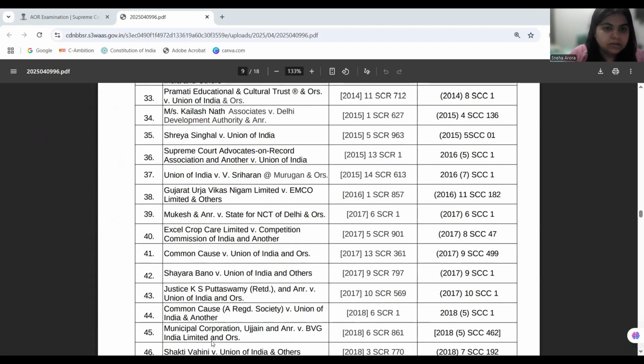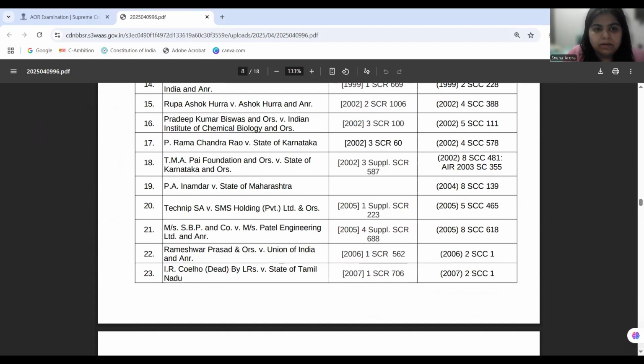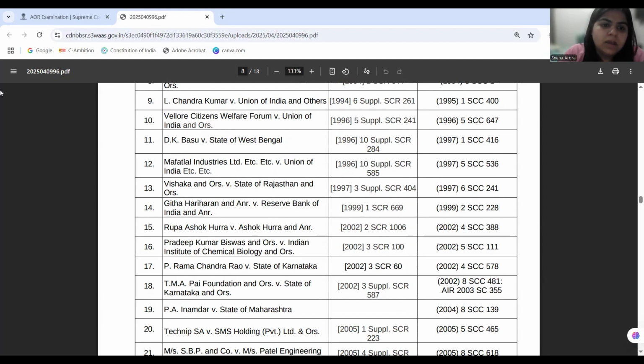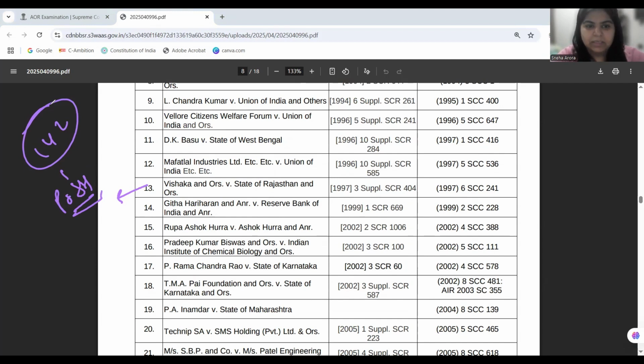So we will start with sub number first, 13th number case. Now the 13th number case is Vishaka and others versus State of Rajasthan. It's a landmark judgment. We know POSH guidelines were given in this case against sexual harassment, but what guidelines are to be issued, the court is looking into it, and court is exercising its Article 142 jurisdiction. We will come back to 142 jurisdiction after this theme. So basically, Vishaka is issuing guidelines for prevention of sexual harassment against women at workplace, and it is one of the pioneer judgments in the area of women justice, female jurisprudence in India.